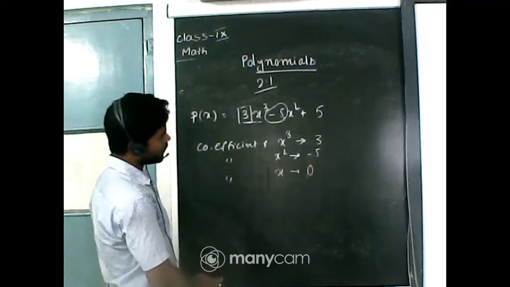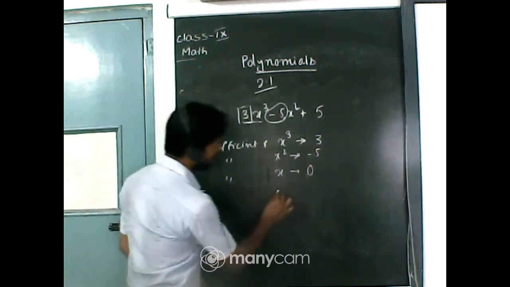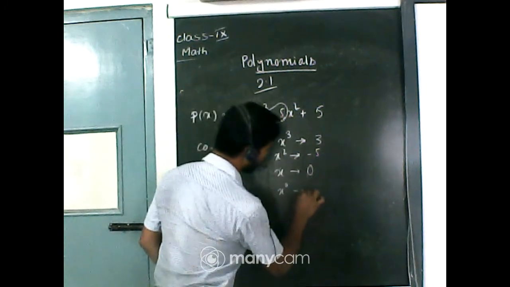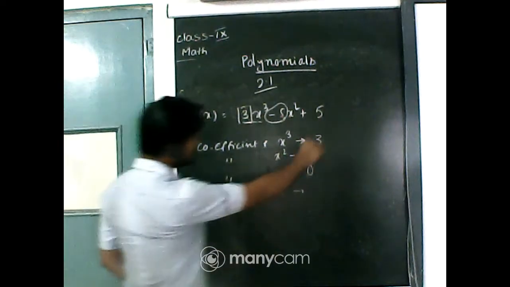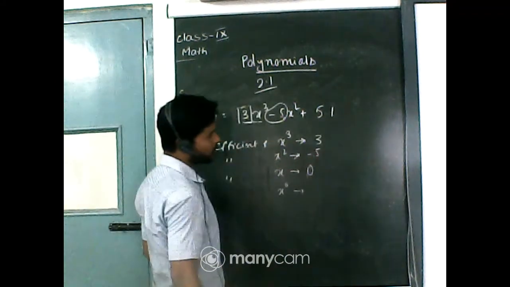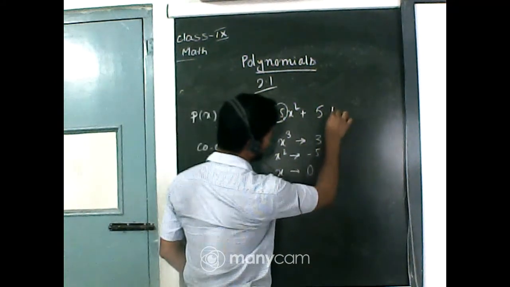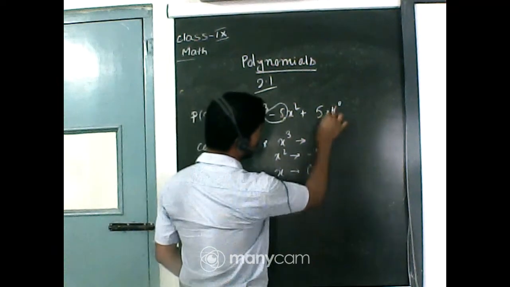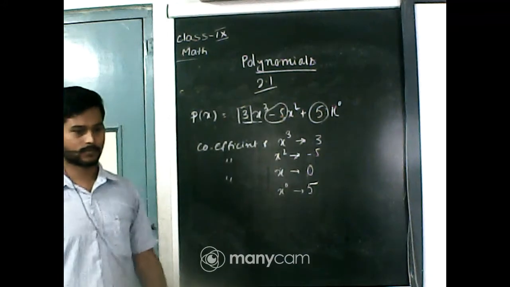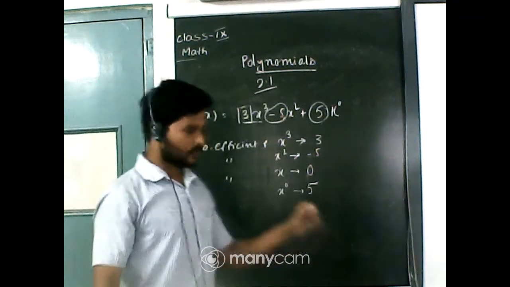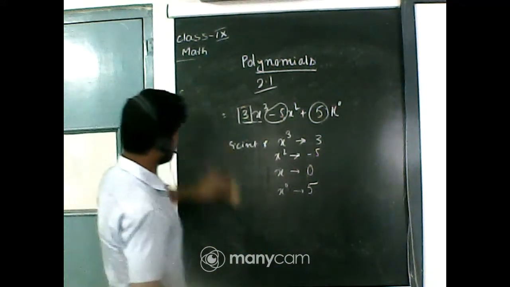Now, what is the coefficient of x to the power 0 in this expression? X to the power 0 means 1, and we can write 1 as x to the power 0. So the coefficient of x to the power 0 is 5. Okay, so that was our coefficient.